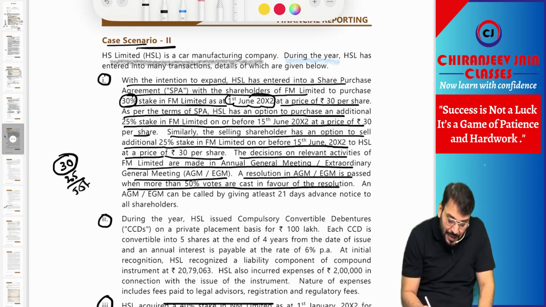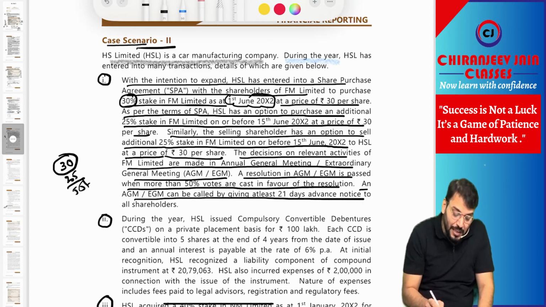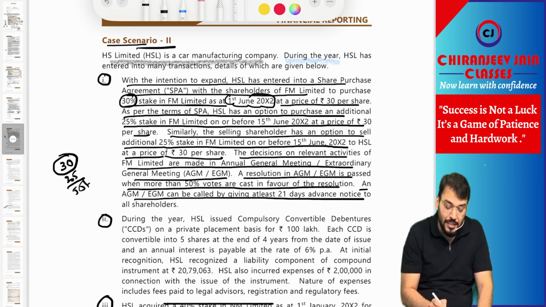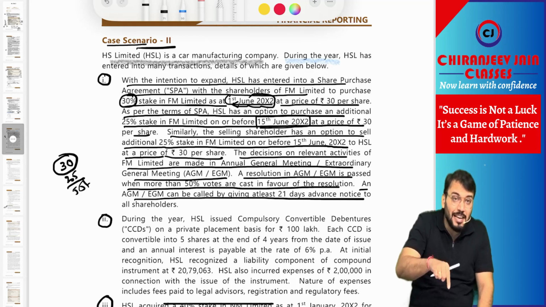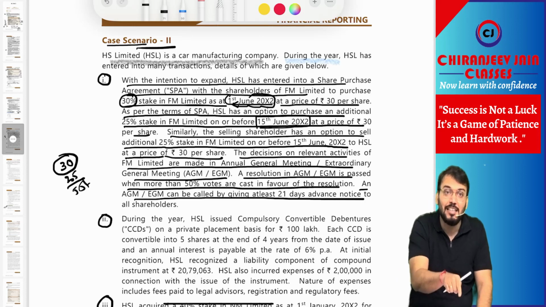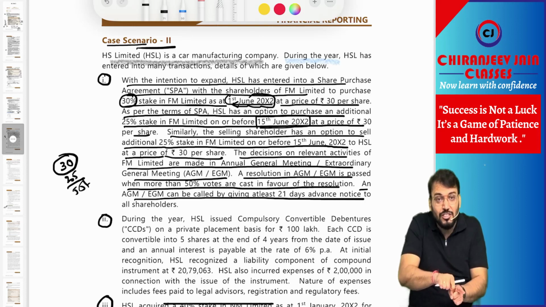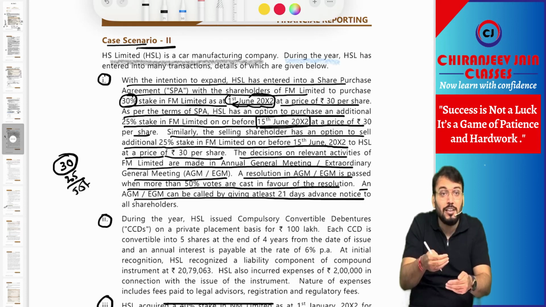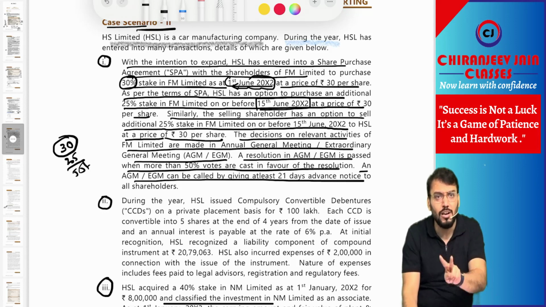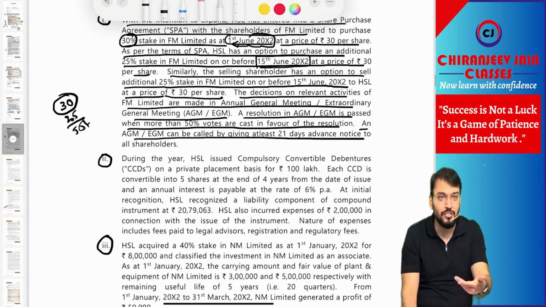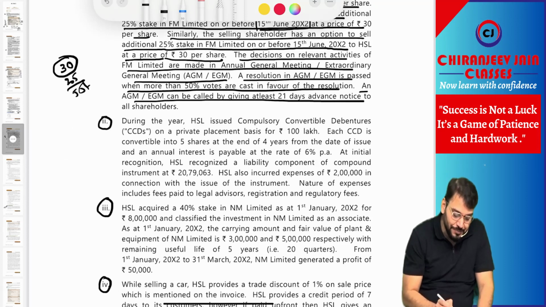Understood? Yes, sir. An AGM or EGM can be called by giving at least 21 days advance notice. You can see the option can be exercised before 21 days. On 1st June 2002 they have acquired, and on or before 15 June 2002 they can exercise their right. It means before 21 days, it gives the current ability to direct the relevant activities of the investee, and therefore the investor has power over the investee, which will give control over the investee. Therefore Ind AS 110 will be applicable, provided two more conditions are satisfied. Correct? Now we need to understand what the MCQ question behind this is.